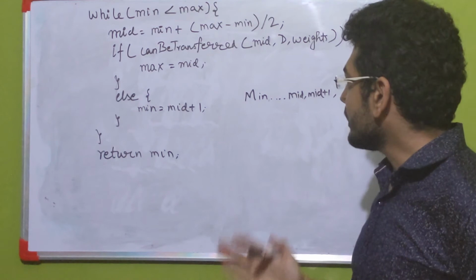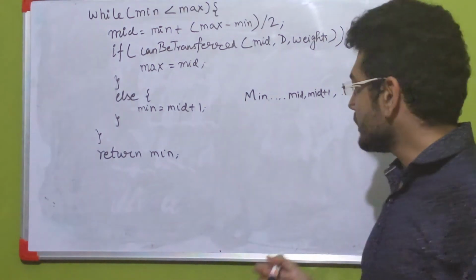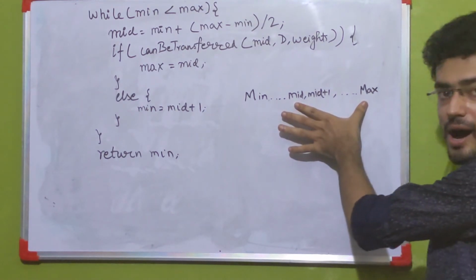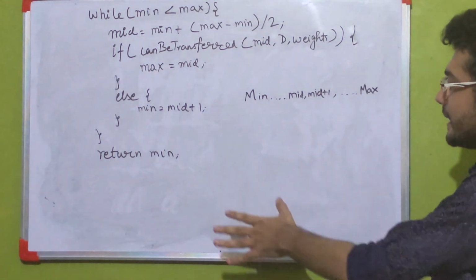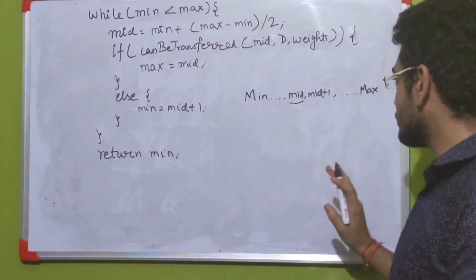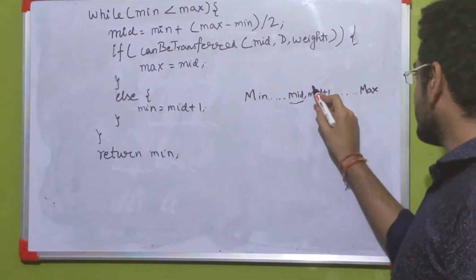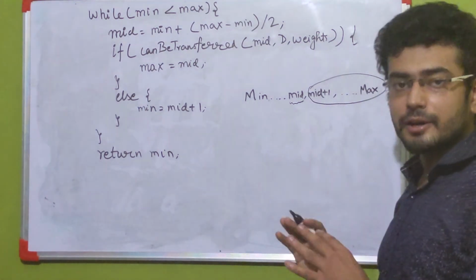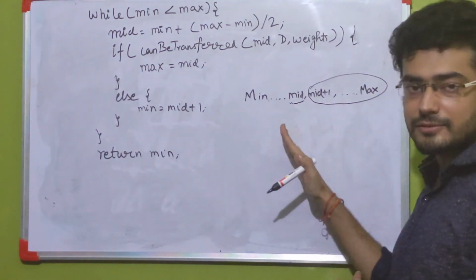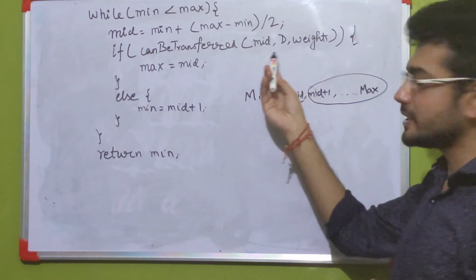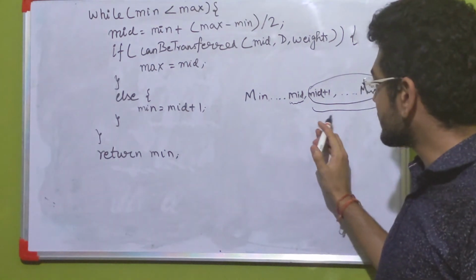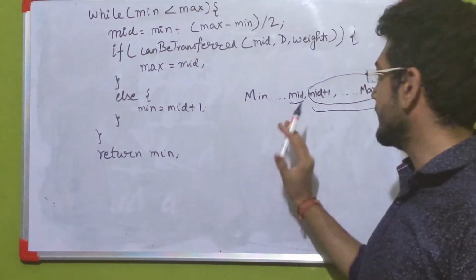Now once we have calculated this mid value, we are going to pass it to our existing canBeTransferred function. Now if this function returns true, then what it means is that all the values starting from mid till max are good enough to transfer weights within d days. So mid could still be in our answer set, but all the values between mid plus 1 and max can be removed from the answer set, because we already have one of the values, mid, which is able to transfer all the weights within d days. So basically this part of the answer set can be removed, and in this case we reduce our max to mid.